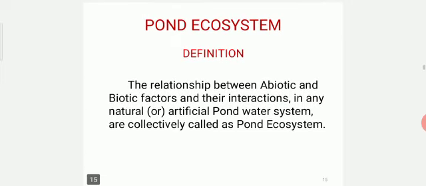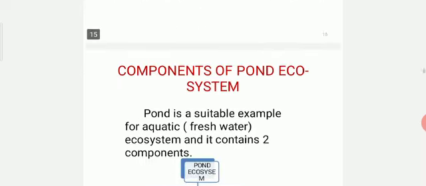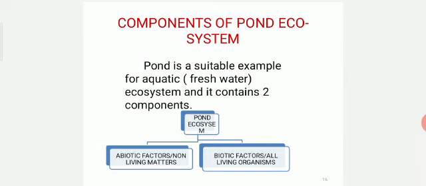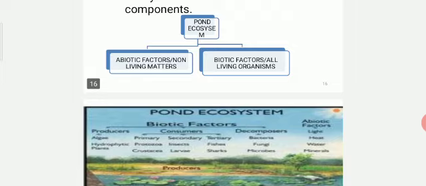The next is about the pond ecosystem. Here we can see the definition first. The relationship between abiotic and biotic factors and their interactions in any natural or artificial pond water system are collectively called the pond ecosystem. The next is about the components of pond ecosystem. Here it contains two components, abiotic component and biotic component, and pond is a suitable example for an aquatic freshwater ecosystem.